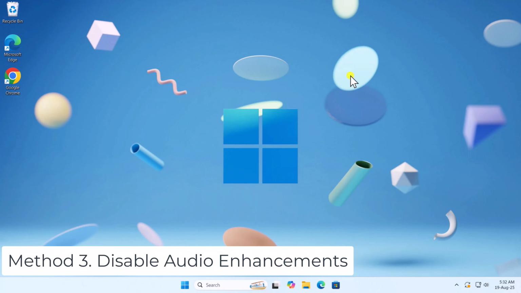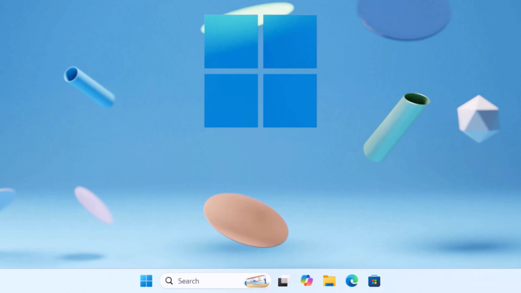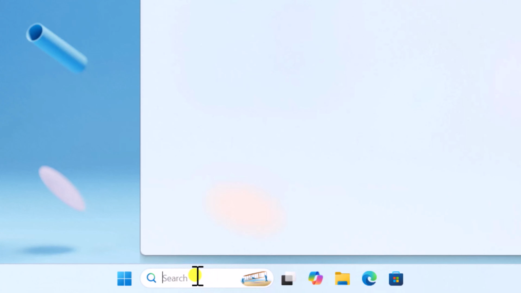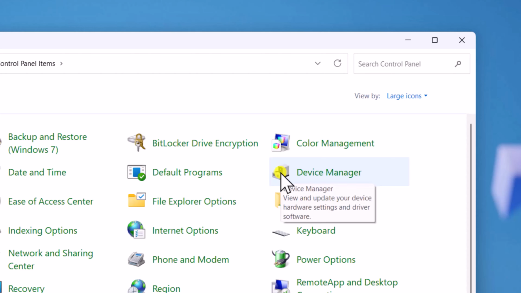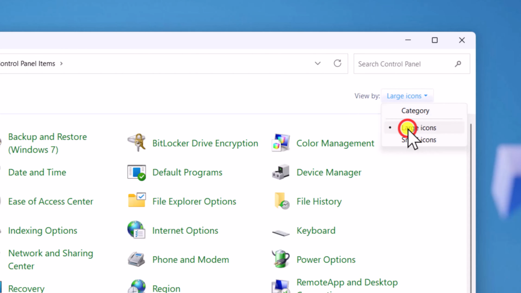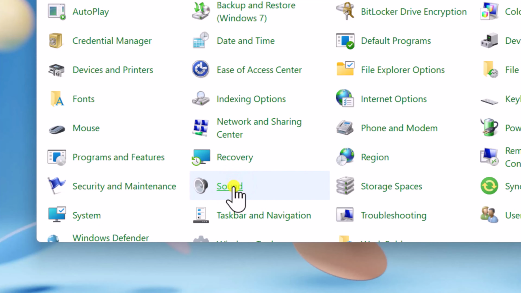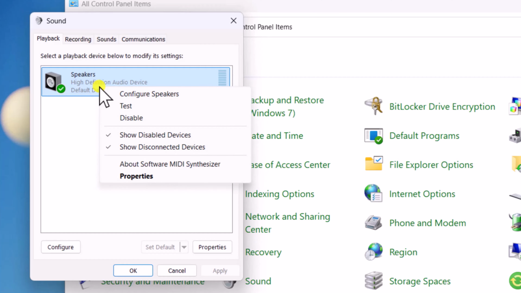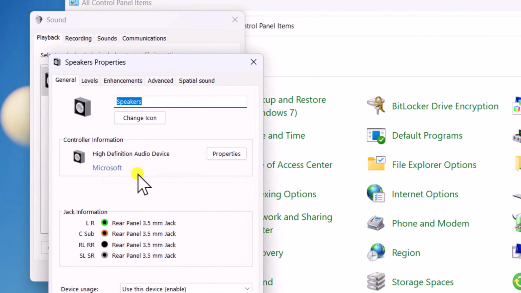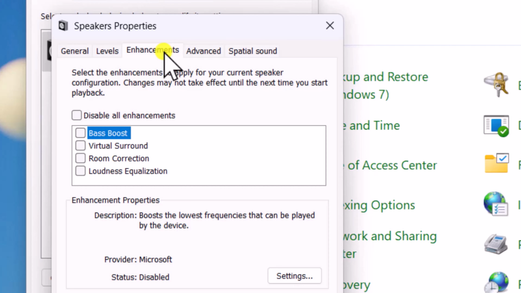Method 3. Disable audio enhancements. Click in Search, type Control. Select Open. Change View by to Large icons. Select Sound. In the Playback tab, right-click your speakers. Select Properties. Click on the Enhancements tab. Make sure Disable All Enhancements is unchecked.